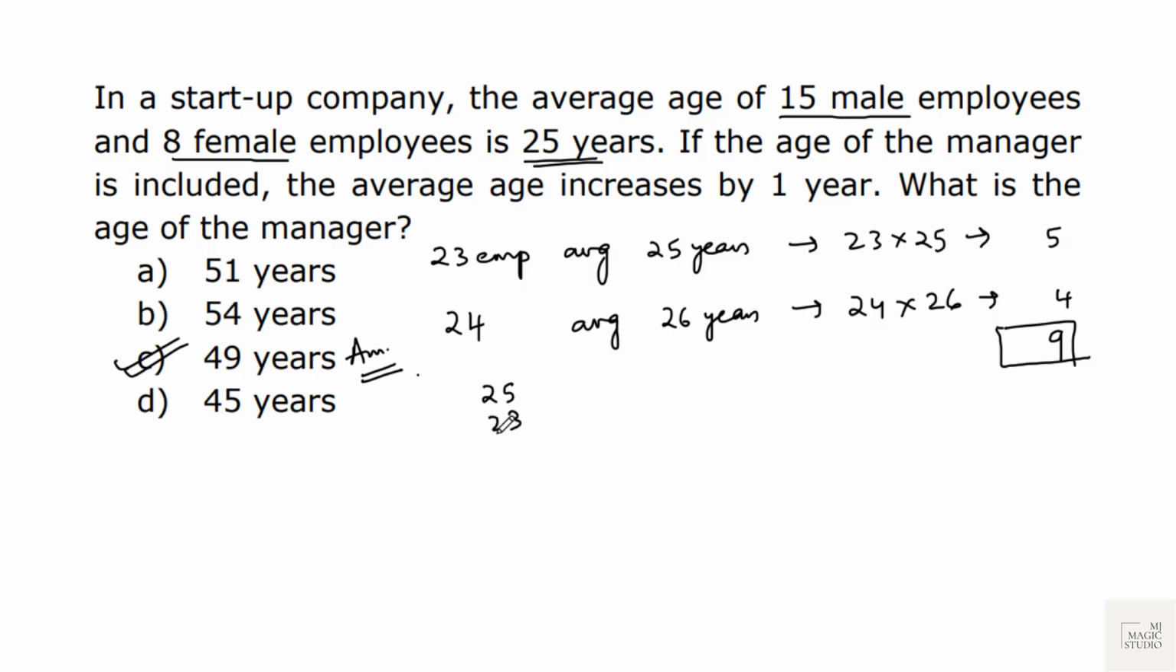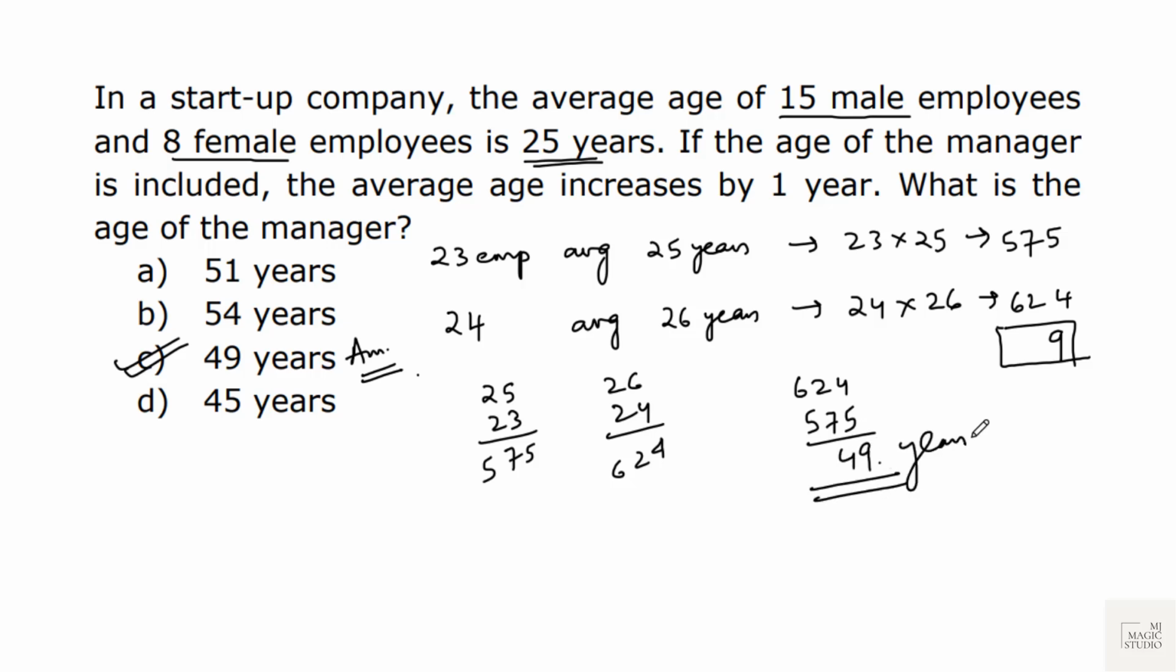25 into 23 is 575. And then 26 into 24 is 624. So 624 minus 575 is 49. So the age of the manager is 49 years, or you can play with the unit digit also.